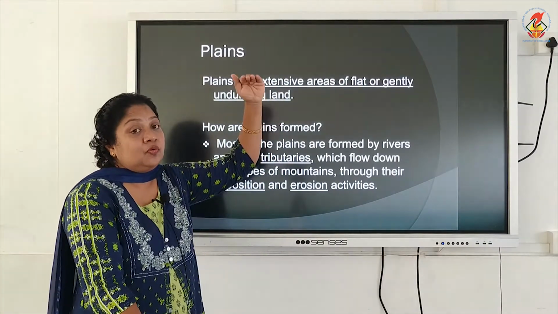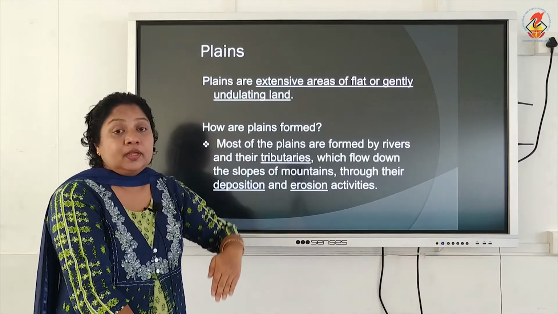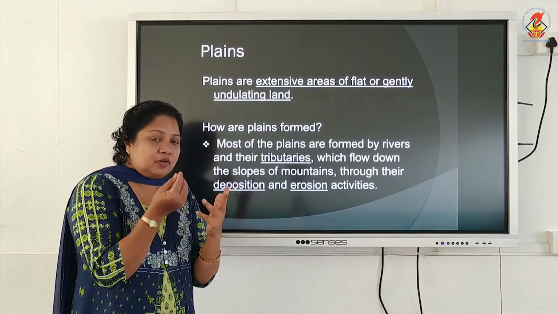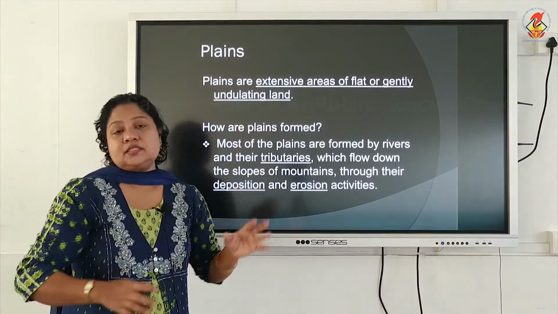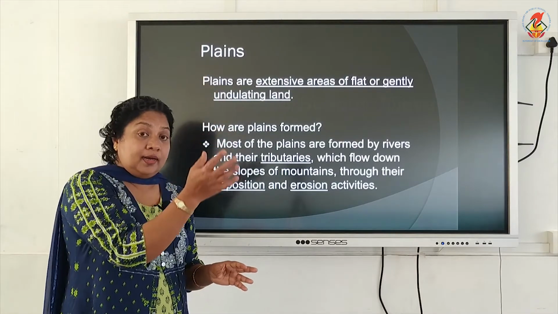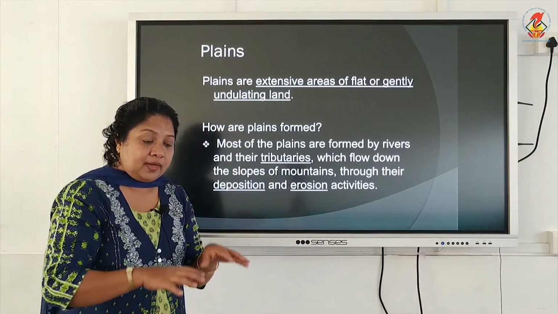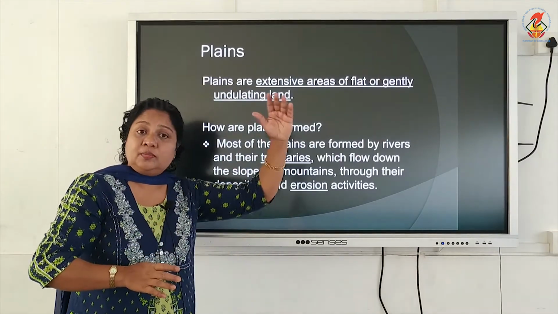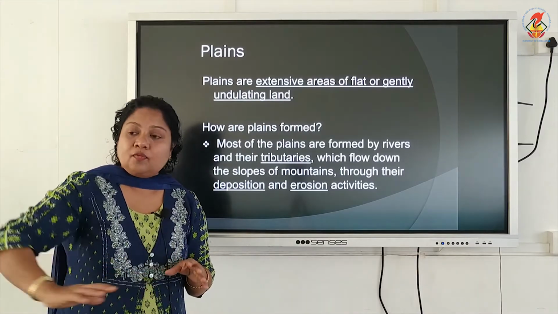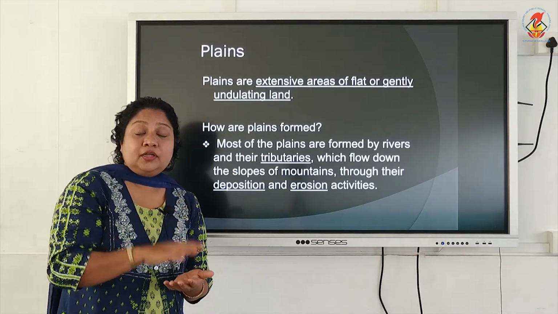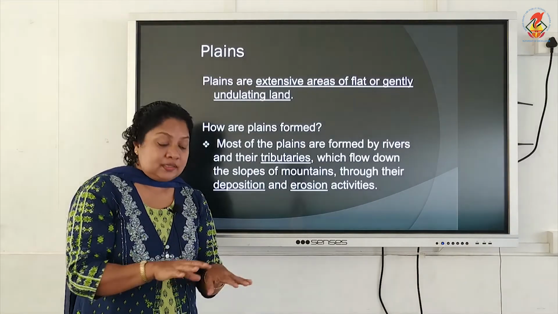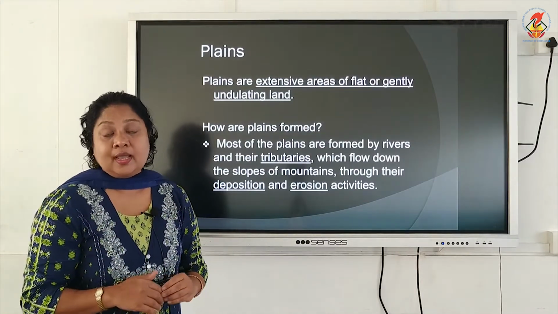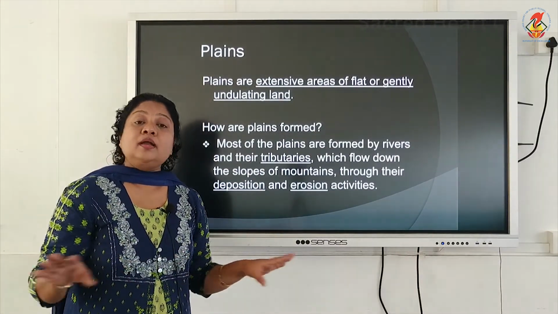So when the rivers flow from the top of the mountain to the lowland, what happens? It carries along with it the rocks, small sand, silts and all along its course. And when it comes to the valley or the bottom of the mountain, it deposits all that it has carried along in its course from the top of the mountain onto the valley, and then the water flows. This continuous depositional work will result in the formation of a land below the mountain or in the valley of the mountain, and thus the plains are formed.